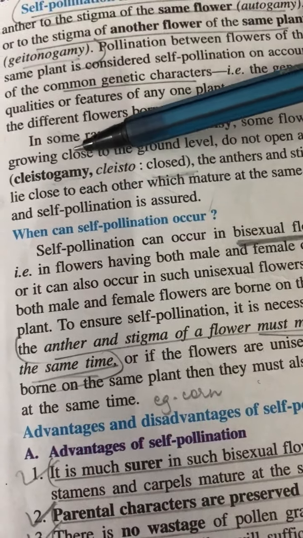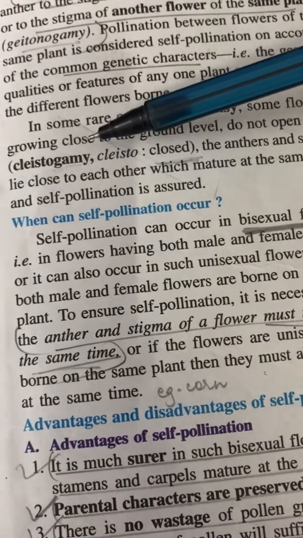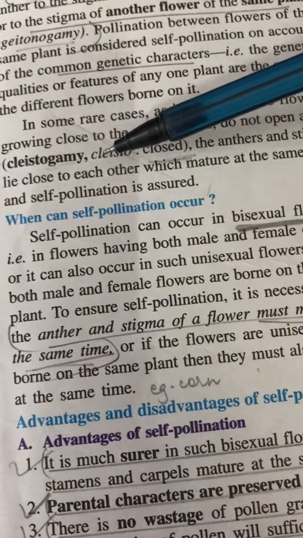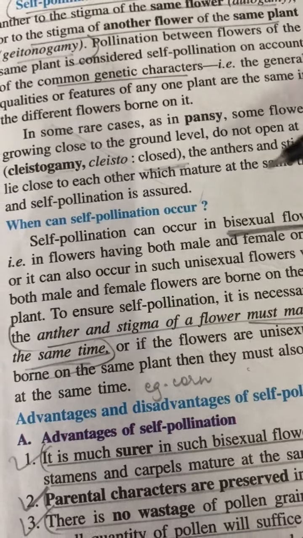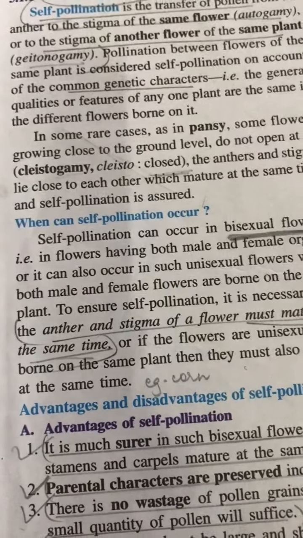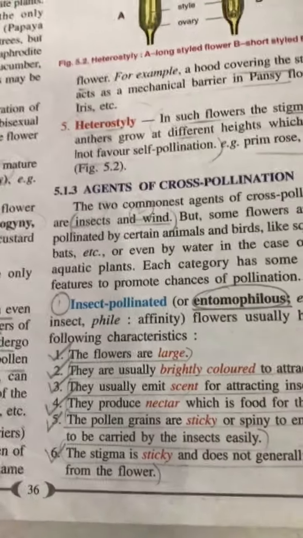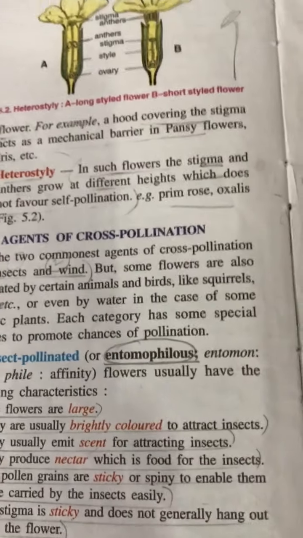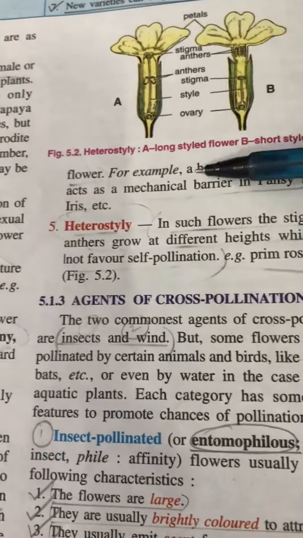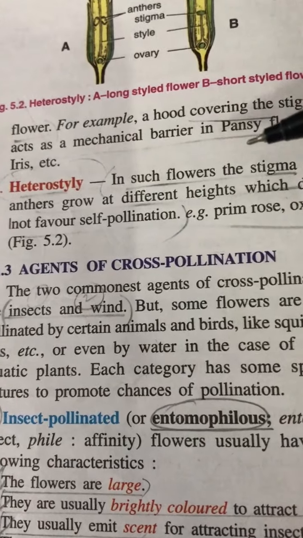what happens? The flower remains closed. In Commelina, flower is underground only and remains closed. When a flower will remain closed, self-pollination is the only option left. So very few adaptations are there for self-pollination, but a lot of them are for cross-pollination. The reason that nature is favoring cross-pollination is because it wants variation, it wants evolution to occur.